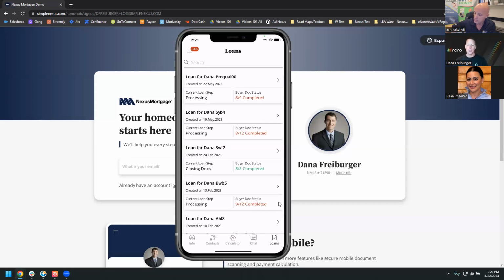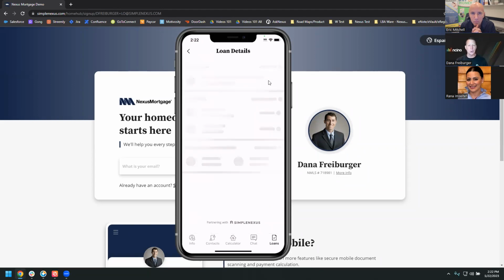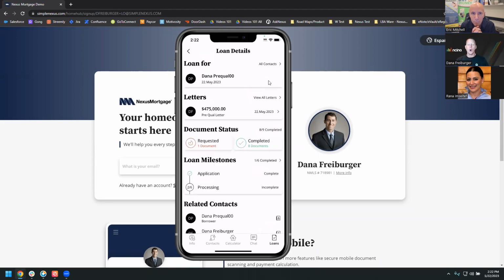For example, when I go into my loan pipeline, they're going to see all the loans that are actively being worked, and they'll see on the contact card or the main overview card the current milestone, where it's at, how many documents are completed. Like in this case, 8 of 9 documents have been completed, meaning that the borrower still has one pending document they need to upload to their loan officer. Down here, they've obviously completed all 8 of them. So again, it just gives that real estate agent high level information as far as what's going on with the loan file.